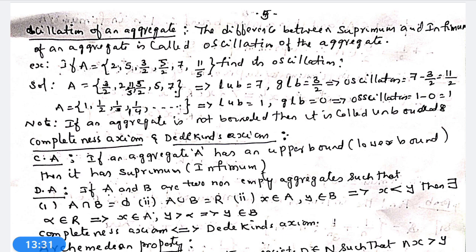From the aggregate A, supremum is 7, infimum is 3/2. This implies oscillation is 7 minus 3/2 equals 11/2. One more example, that is A equals the set {1, 1/2, 1/3, 1/4, 1/5, etc.}. Therefore, supremum value is 1, infimum value is 0. Therefore, oscillation is equal to 1 minus 0, that is 1.